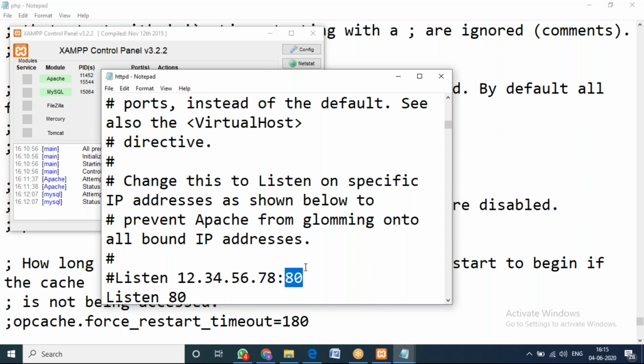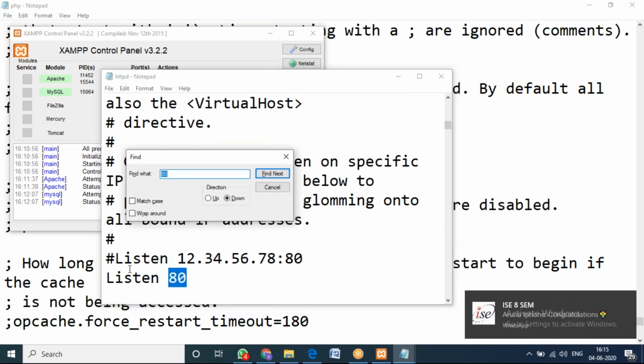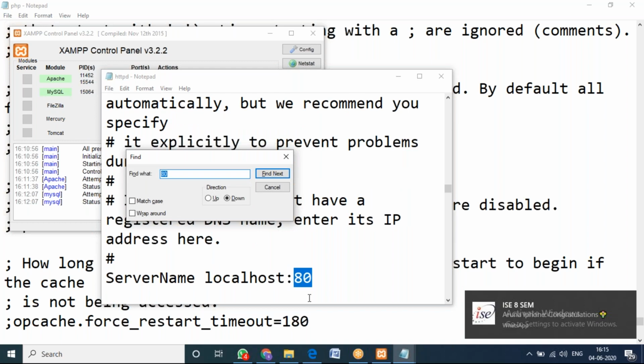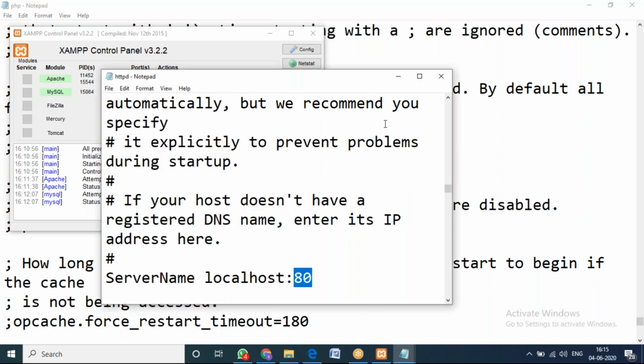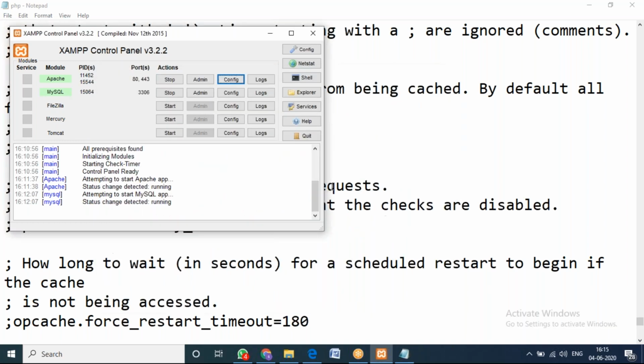This one is not one which I am talking about because it is a comment. Hash is nothing but comment. So 80 can be seen in two places, 80 here and here. You need to change the port number here and then start working with the Apache, right?